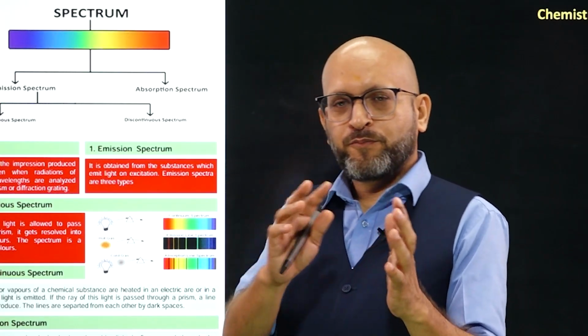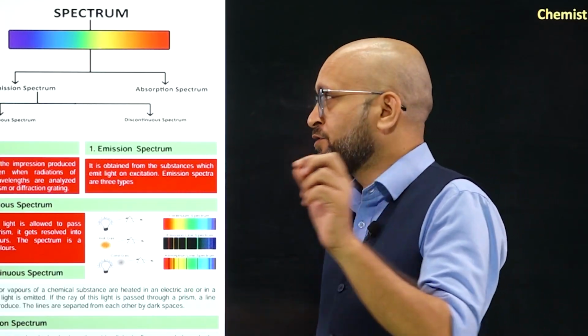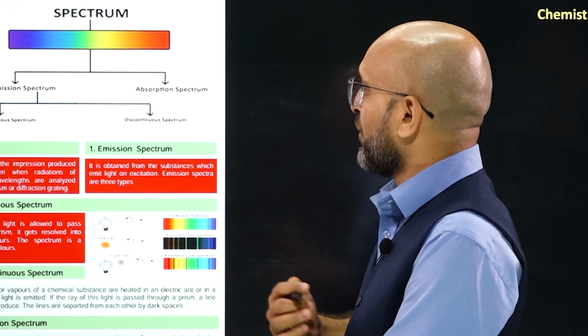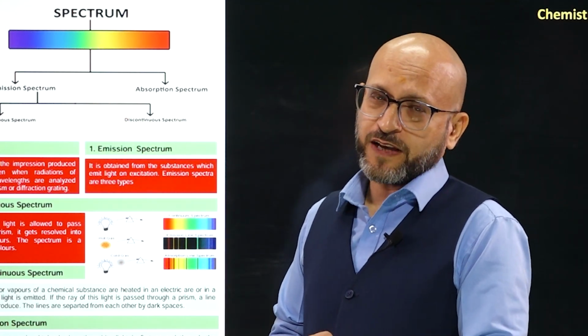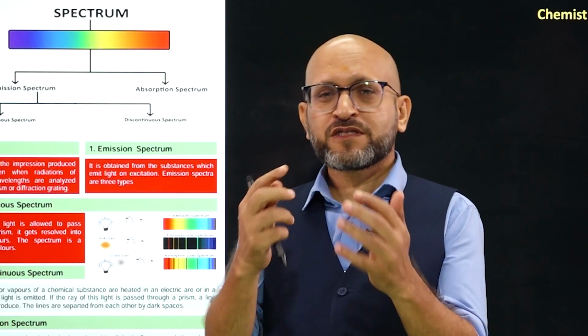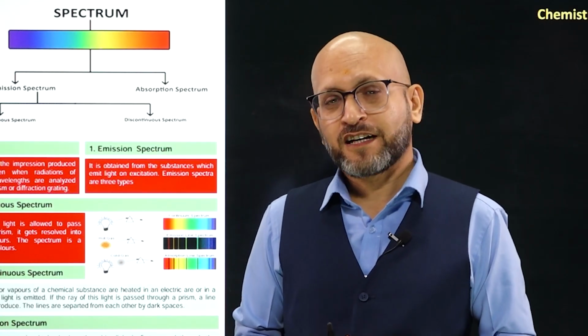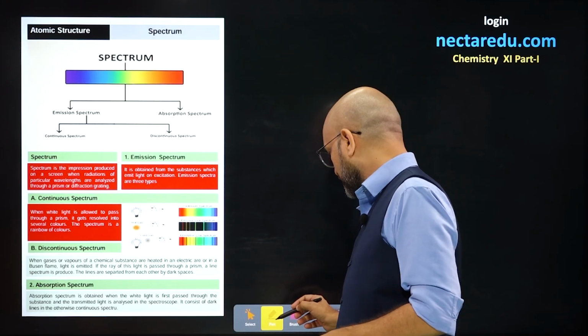Now, taking it to the board, we have two main types of a spectrum. One is emission spectrum, and the other one is absorption spectrum. Emission spectrum is again of two types, continuous spectrum and then discontinuous spectrum. So, let me explain it to you on the board.